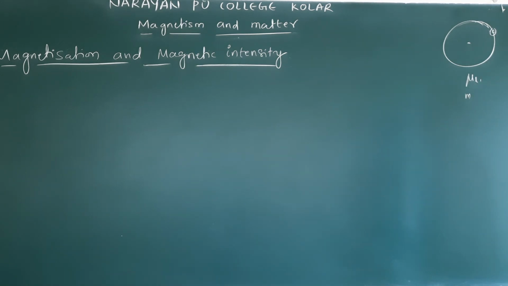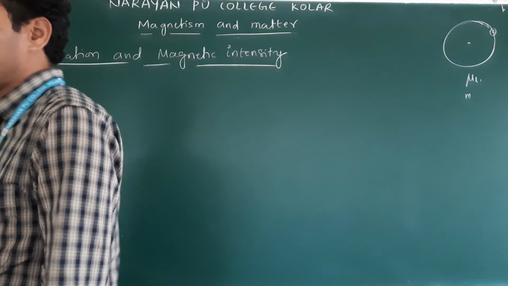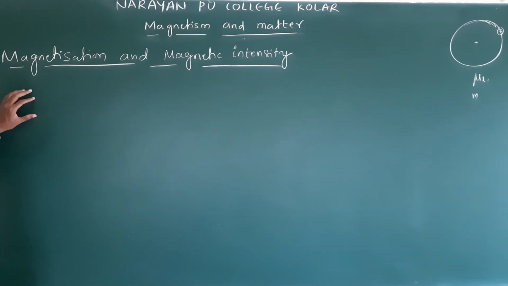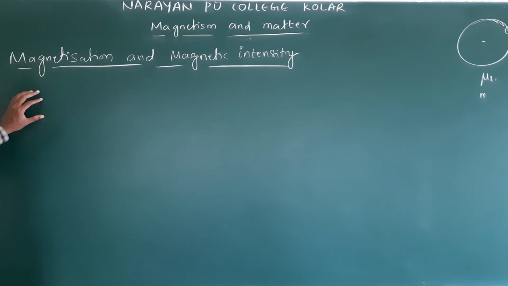Clear? So one material, one substance, behaves like a magnet. The reason is that the material consists of atoms, right? In atoms, electrons revolve. So due to that revolving of the electron, it acts like a magnetic dipole, and it has a magnetic dipole moment, that is m.